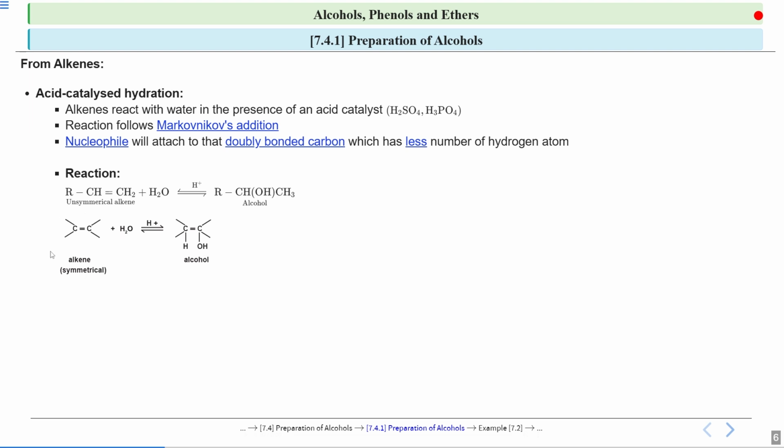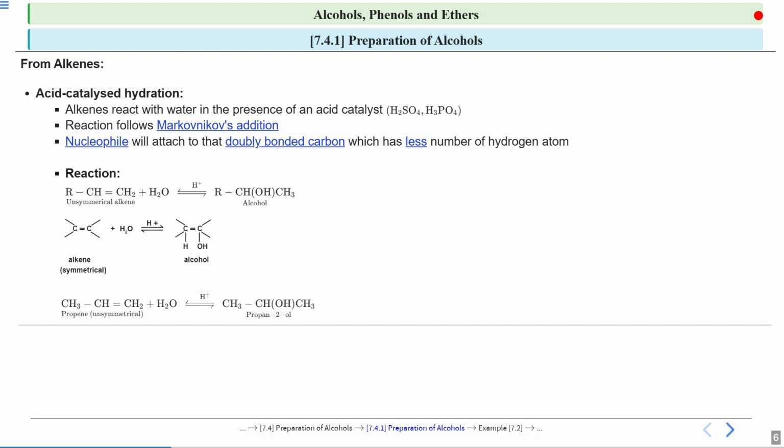So see, this is an alkene and water reacts with it in the presence of an acid, and you can see the alcohol is formed. To this carbon hydrogen gets attached and to this carbon OH gets attached. So in the case of a symmetrical alkene, you do not need to think about which carbon gets hydrogen and which gets the OH group.